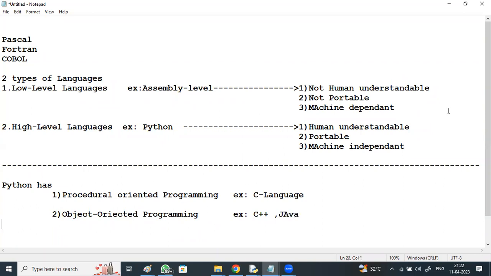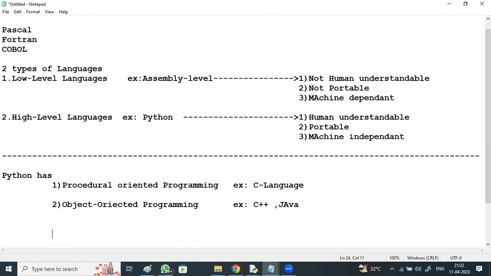So these Java programmers or developers are strictly restricted to use only object oriented programming. Without object oriented programming, we cannot write a Java application. But with Python, with object oriented, without object oriented, with procedural oriented, with scripting, with modular programming, many different types of applications we can develop.